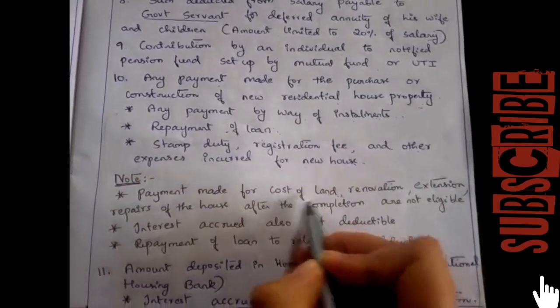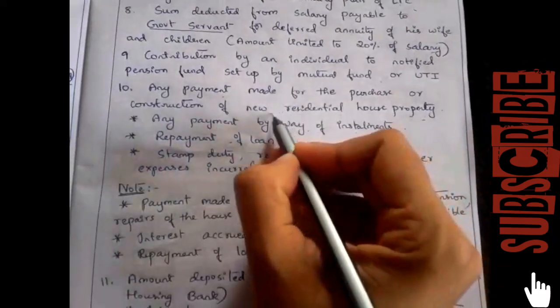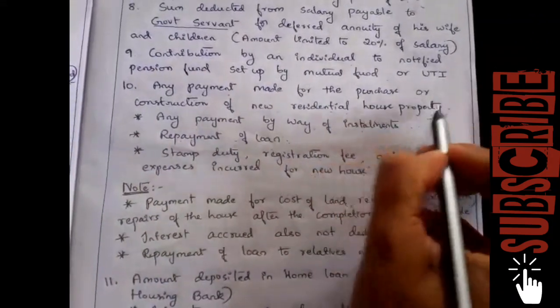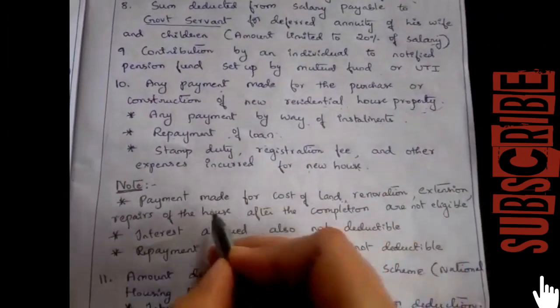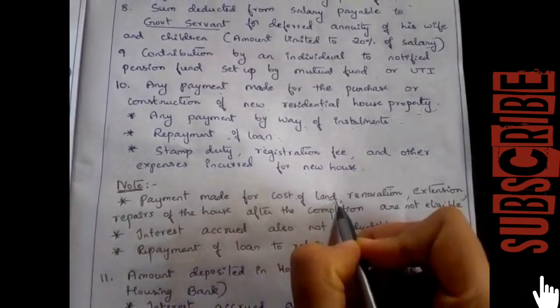Payment made for the cost of land is not deductible. Only for the new residential house property. Only for house property can the deduction be claimed. But payment made for any cost of land is not deductible.